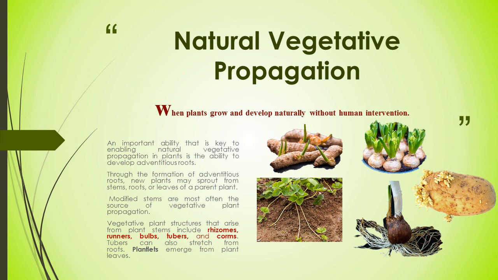These are the examples of natural vegetative propagation. If this method or this part can be developed by the activity of human involvement, it is artificial vegetative propagation. But if it occurs naturally without any human intervention, it is natural propagation. So tubers can also start from roots, and plantlets emerge from plant leaves naturally.